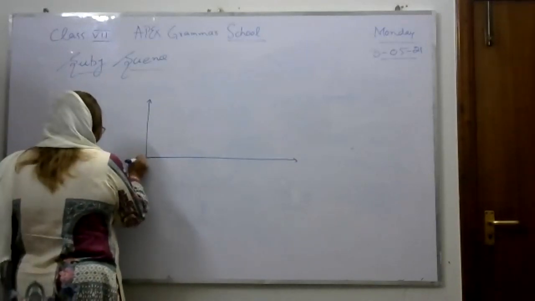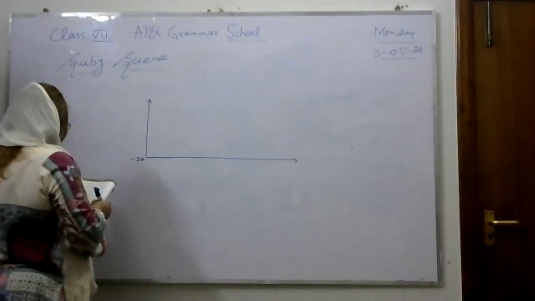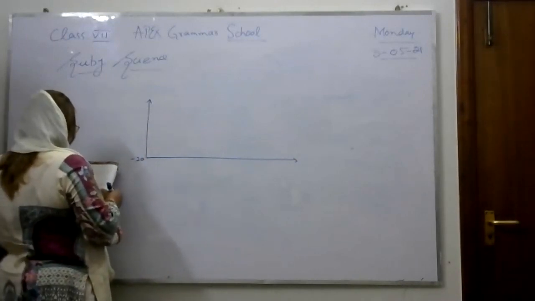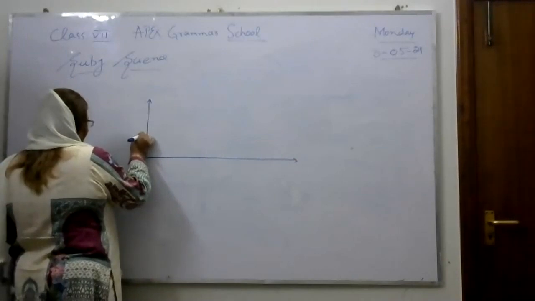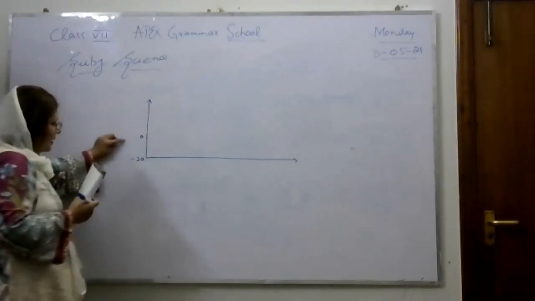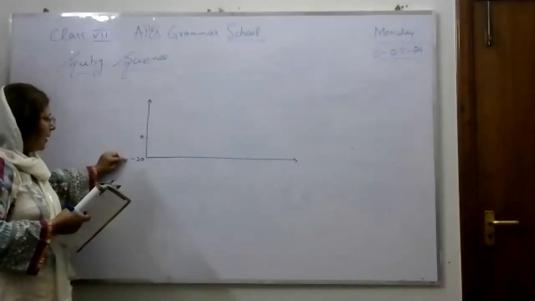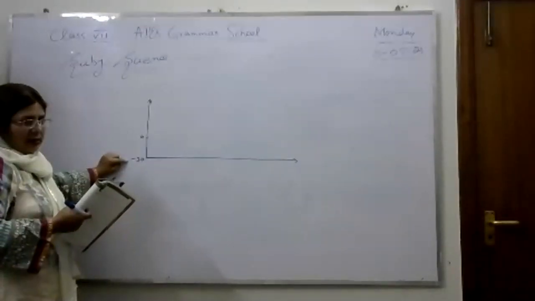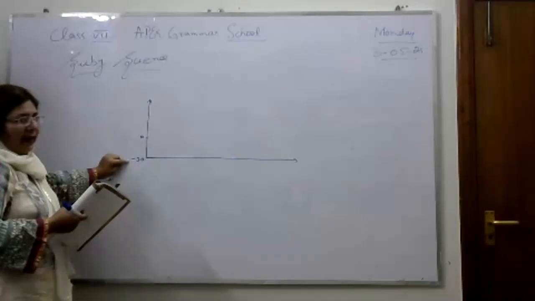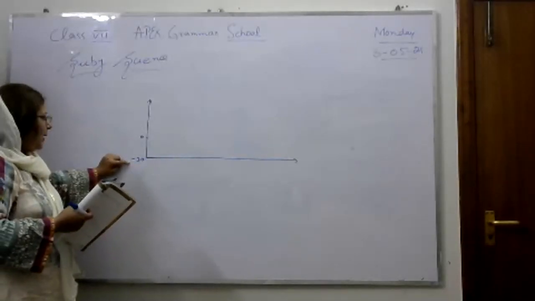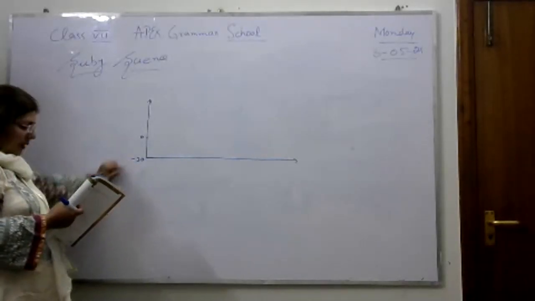So this is minus 30 degrees centigrade, and then it comes to 0 degrees centigrade. We all know that less than 0 degrees centigrade there are minus numbers, and these minus numbers go down to the freezing point. So ice cubes are in solid form and have a temperature of minus 30 degrees centigrade.